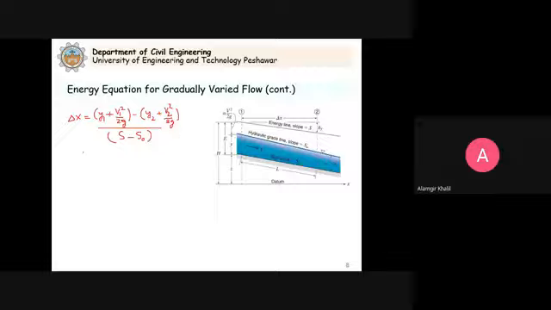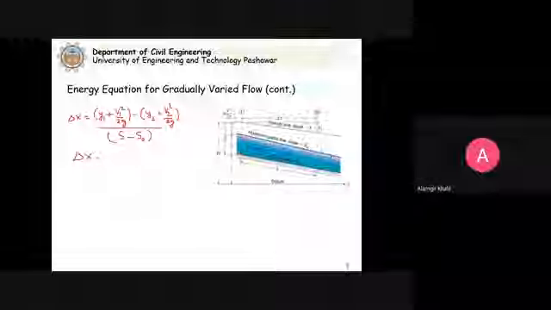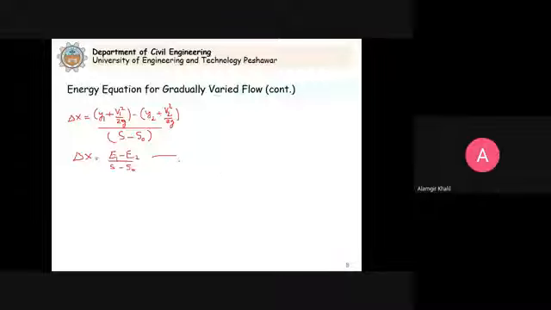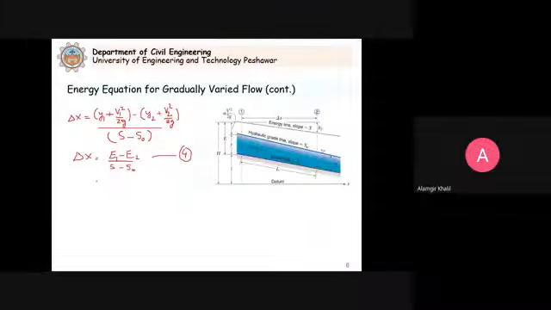Or this can be written as delta X. We will need this equation towards the end in the analysis. This is very important. Delta X will be equal to E1 minus E2, where E is the specific energy, Y1 plus V1 square by 2g, so E1 minus E2 divided by S minus S naught. Oh, this was equation number 3. Let's say this is equation number 4.